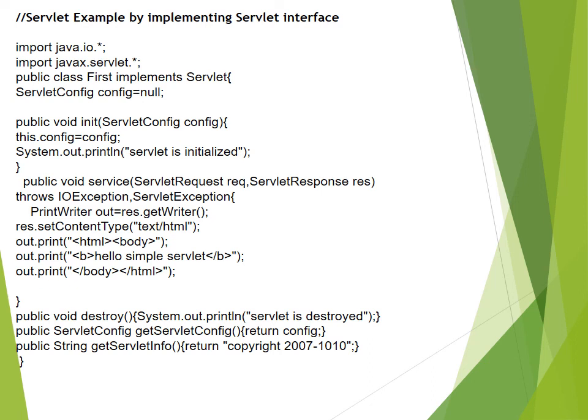So these are the five method implementations in a simple program where you have implemented the servlet interface. You have defined your public class first, and it implements the servlet interface, and all five methods are defined over here.